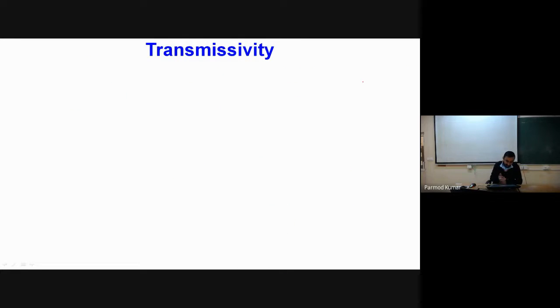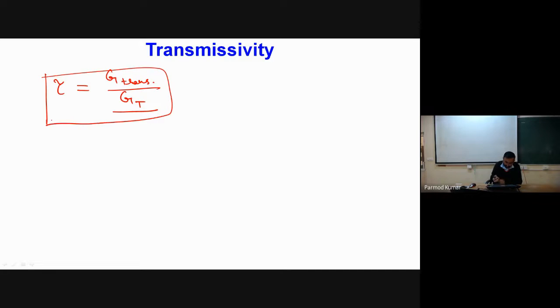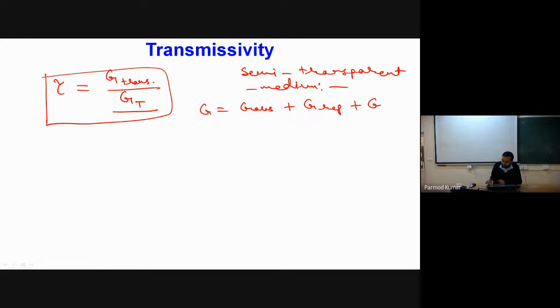Similarly, we have transmittivity. Transmittivity is defined by the symbol tau. It will be equal to G transmitted divided by G total, which we are irradiating on a surface. Now, for a semi-transparent medium, we have seen that we can write G equal to G absorbed plus G reflected plus G transmitted.